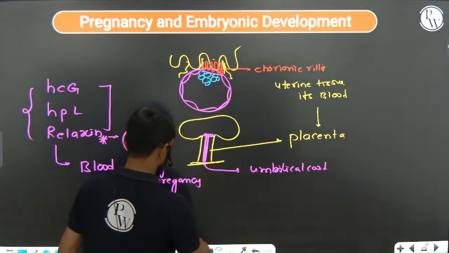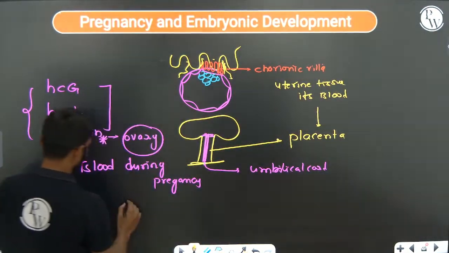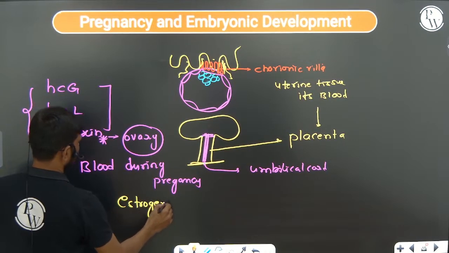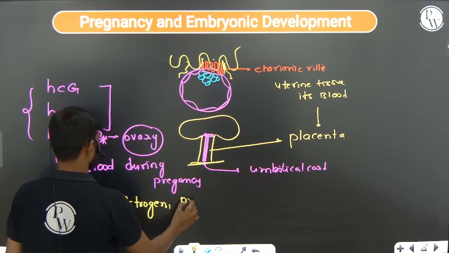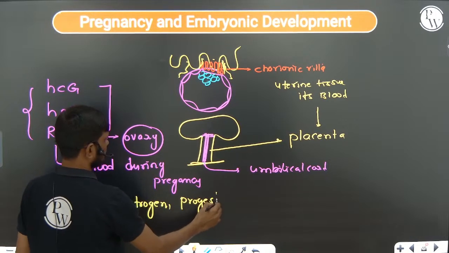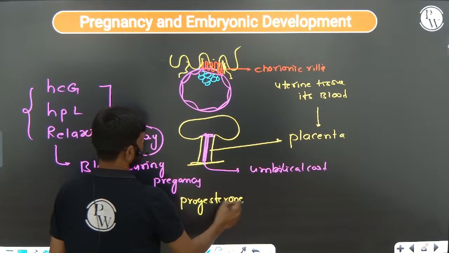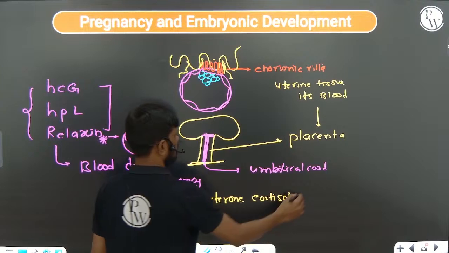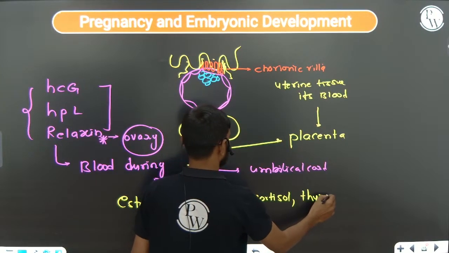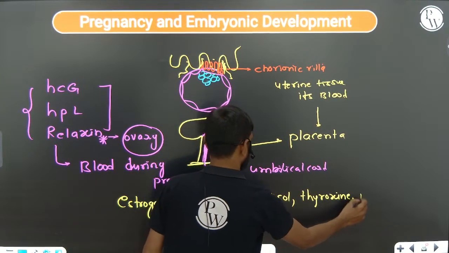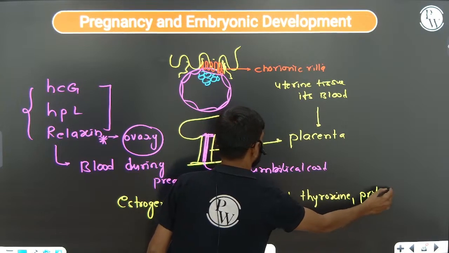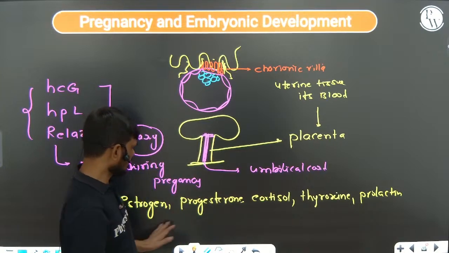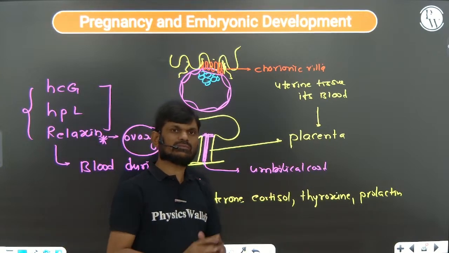But certain hormones' concentration will increase during the pregnancy. Those hormones are estrogen, progesterone, cortisol, thyroxine, prolactin. In normal condition, the concentration of these hormones is present but less.